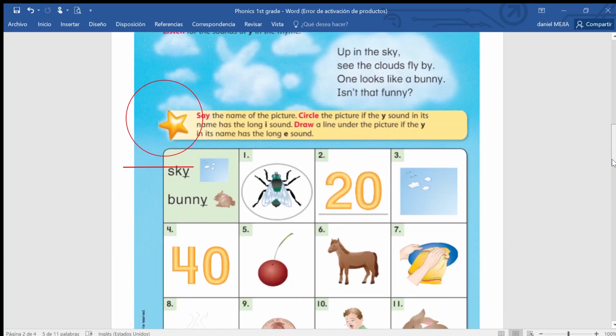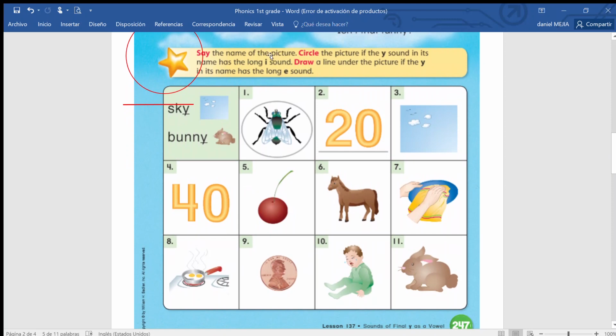So we have, say the name of the picture. Circle the picture if the Y sound in its name has the long I sound. Draw a line under the picture if the Y in its name has the long E sound. So we have sky is long I, bunny long E. So we have this picture. It's a fly. Fly sounds like the long I, so you circle it.